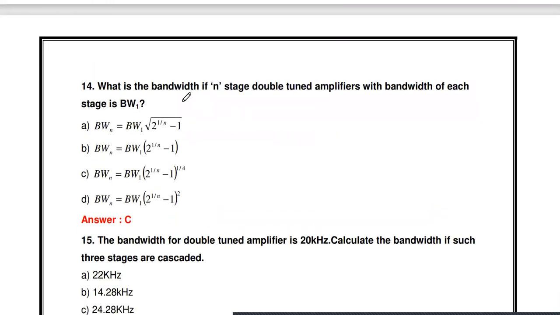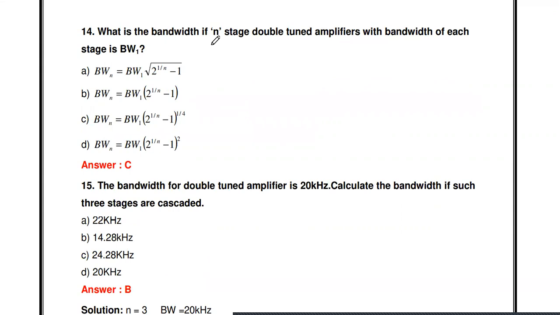Then the next question: what is the bandwidth of an n-stage double tuned amplifier, with the bandwidth of each stage being BW1? Similar to this, we discussed this question for the single tuned amplifier also. If instead of a single stage we connect two or more tuned amplifiers in cascade, meaning in series, what is the bandwidth? As you already know, as we increase the number of stages, the bandwidth reduces.